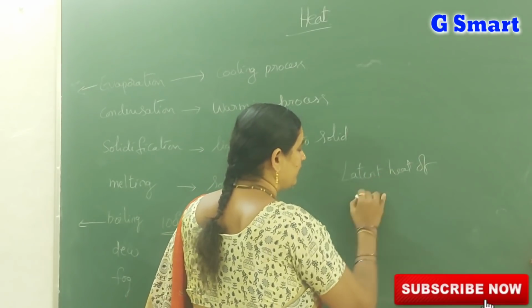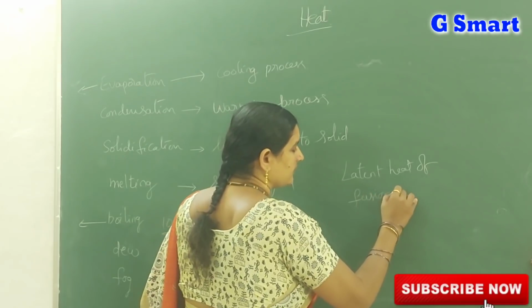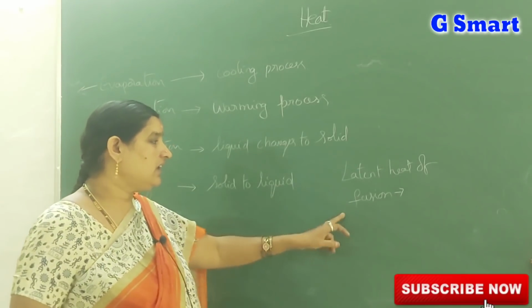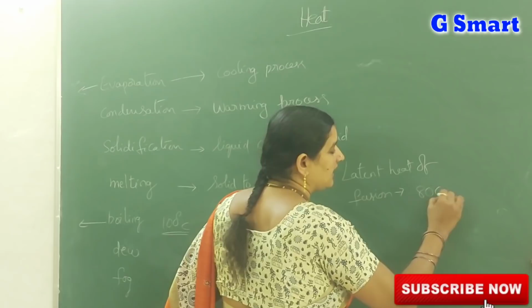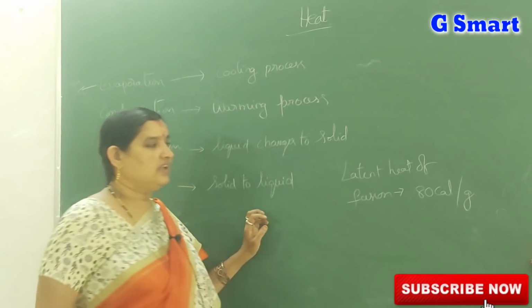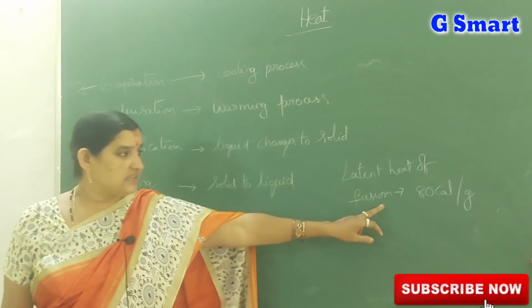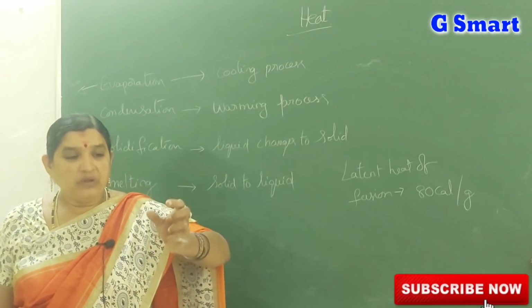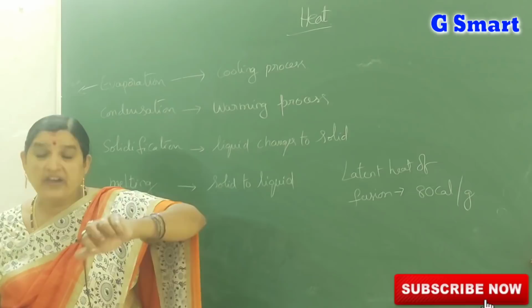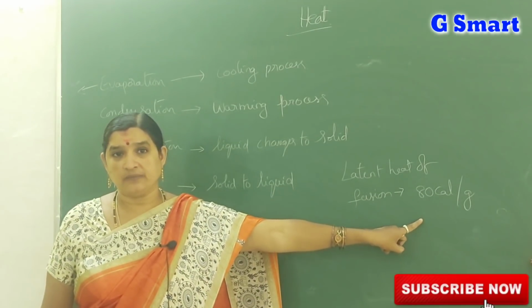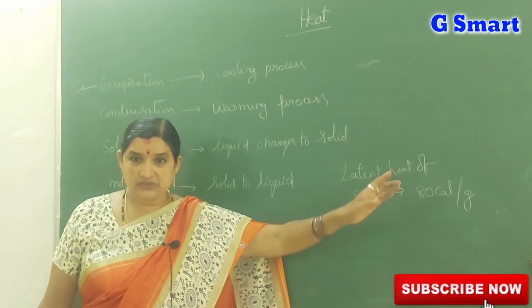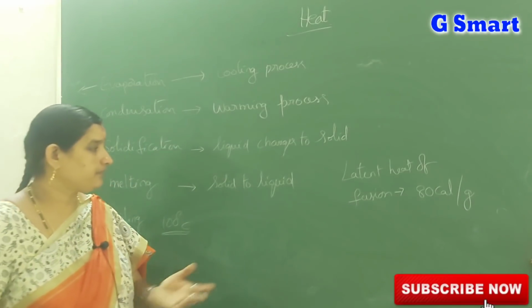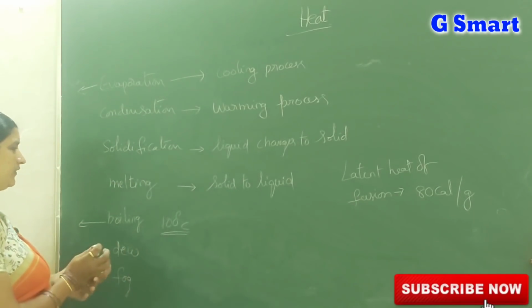Latent heat of fusion. What does it mean? It is the heat energy used only to change the state, not to raise the temperature. The latent heat of fusion for ice is 80 calories per gram. What does it mean? For 1 gram of ice to completely change its state to water, the required heat energy is 80 calories. If you give 80 calories to 1 gram of ice, it completely becomes water without any rise in temperature. That is called latent heat of fusion.